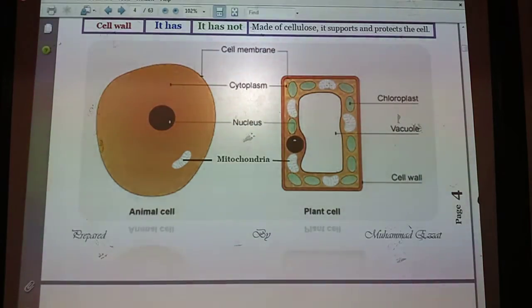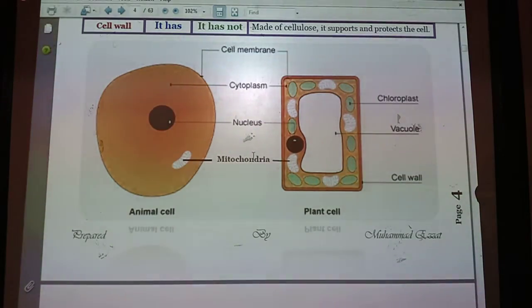From the similarities between them, both of them have a nucleus. Both of them have the nucleus surrounded by a jelly-like fluid called cytoplasm, and in both of them the cytoplasm is surrounded by the cell membrane.